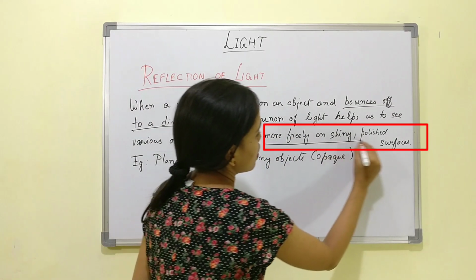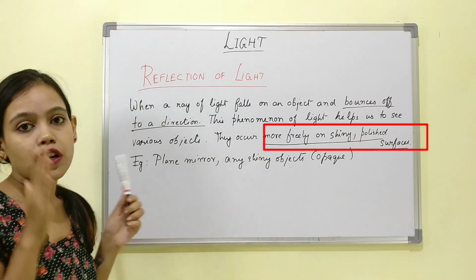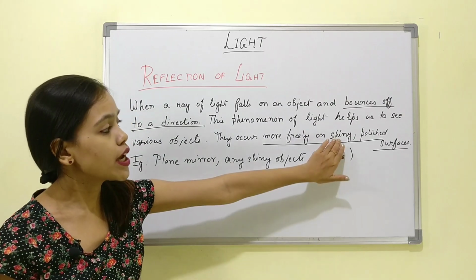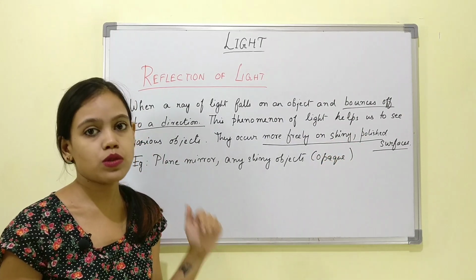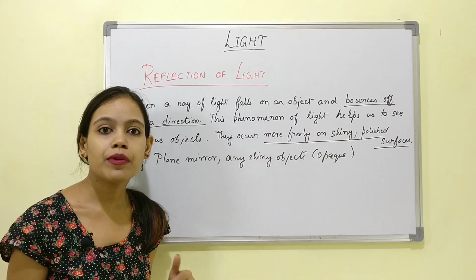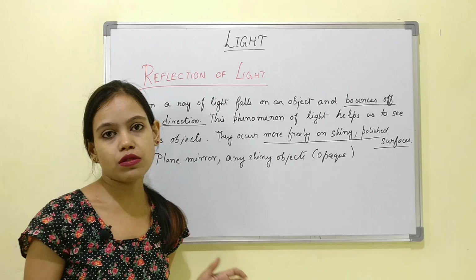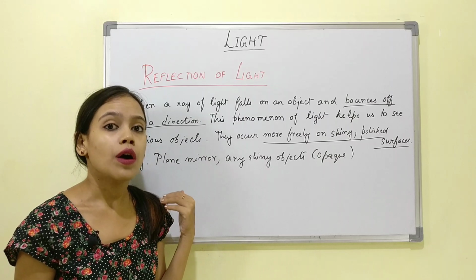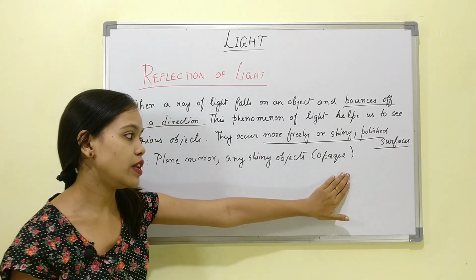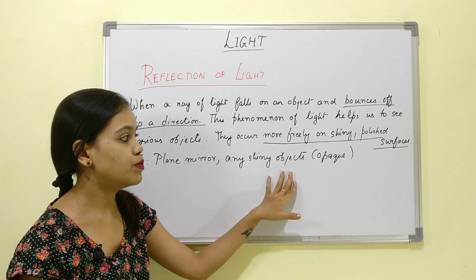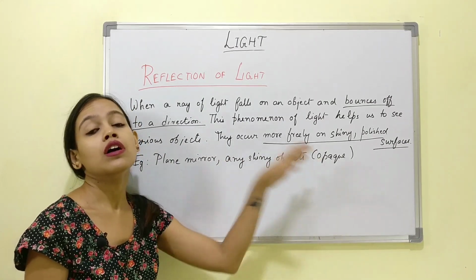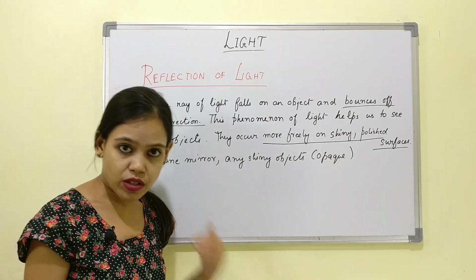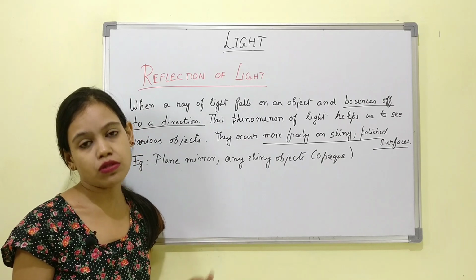Again, this is another point. If the surface on which the ray of light is falling and then bouncing off is shiny and polished, the process will be way smoother. You remember I taught you about the transparent, the translucent and the opaque medium. Now, the reflection of light occurs best if the medium is opaque in nature. A plain mirror, any shiny object, especially if it is opaque in nature, not allowing even a single ray of light to pass through, will be extremely helpful for the process of reflection.